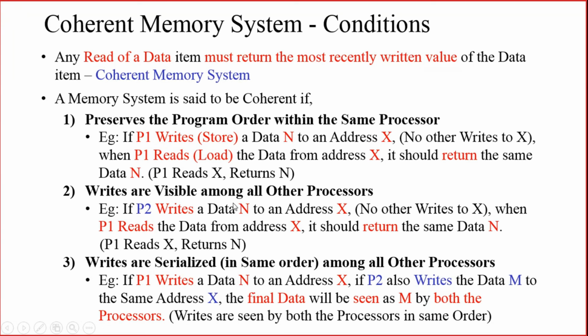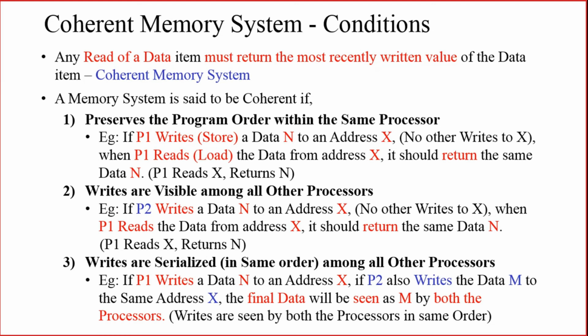Because P2 has written a data N to X, if P1 is reading from the same address location X and getting the same data N, which was written by P2, then we can identify that all the processes are able to see the write done by the other process. So the writes are visible to all the other processors.